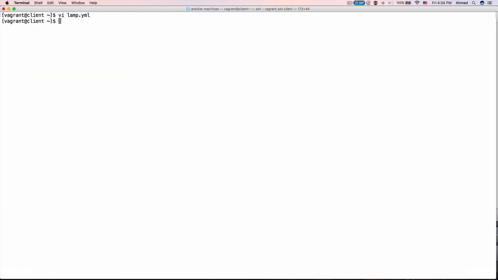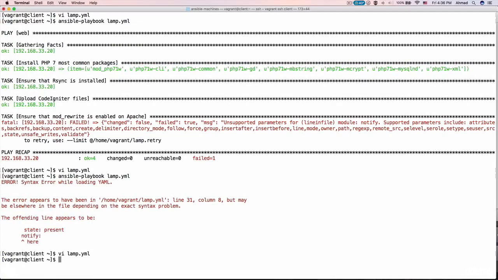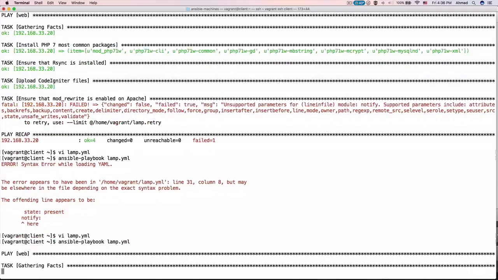So let's test that. ansible-playbook lamp.yml. Okay, and this needs to have an indentation level the same as the task. I am adding it here as a parameter to line in file, which is not true. This is not a parameter. This needs to be just right under name. And this is one of the intimidating things of YAML files, that indentation is very, very important, and you can easily make mistakes by just having an extra space or an extra indentation that is not in place. Okay, now let's run again ansible-playbook lamp.yml.